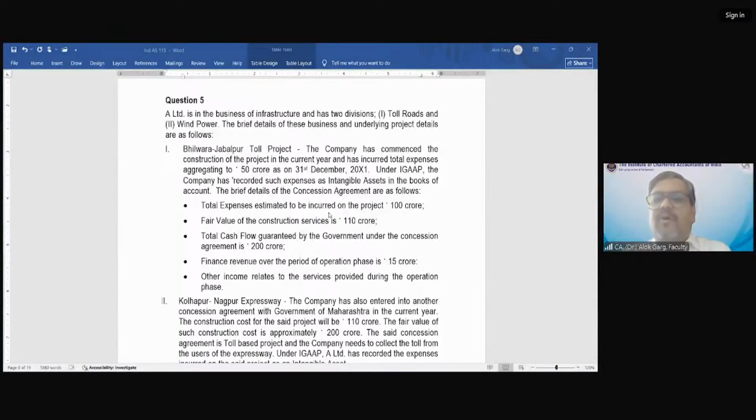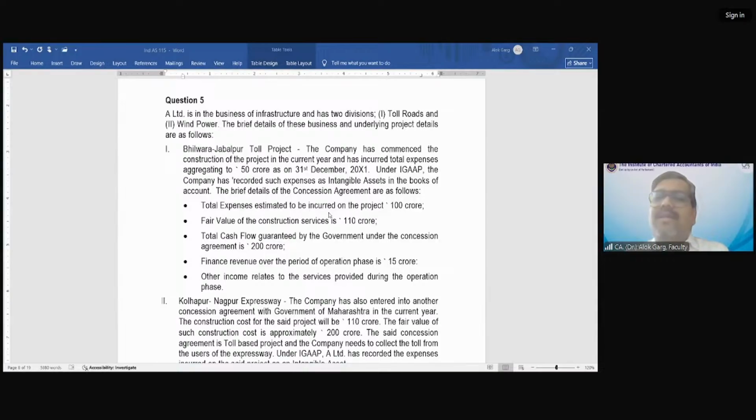Let's say on day one, the company has received 80,000 rupees. So the government will compensate 20,000 rupees. On day two, the company has received 1,20,000 rupees. So the company will keep 1 lakh rupees, and will transfer the 20,000 rupees to the government. So basically, if the government is guaranteeing and fixing the amount, it is like a financial asset model. The consideration is a financial asset model, right?